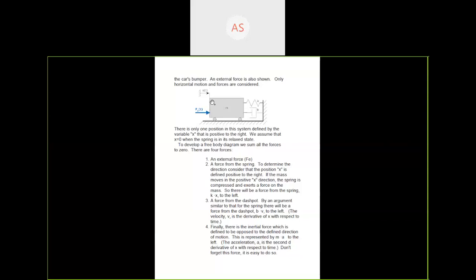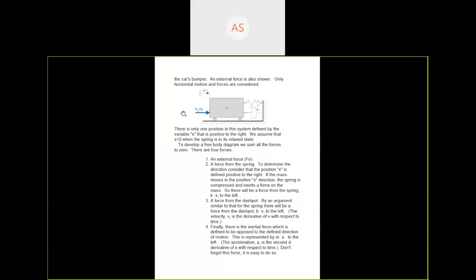Consider this example. Solve this example. In this example, this mass is separated from the fixed wall by a spring and dashpot, and the direction of motion x(t) is positive to the right. Means if this mass moves to the right, then the direction of motion is taken as positive. In this mass, there are four forces: external force, inertial force, spring force, and dashpot force.